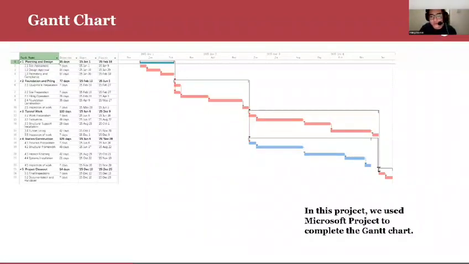In this part, we used Microsoft Project to complete this Gantt chart. In the second part of the project, foundation and piling, site preparation, and equipment preparation can be carried out together, which can have the effect of shortening the construction period.